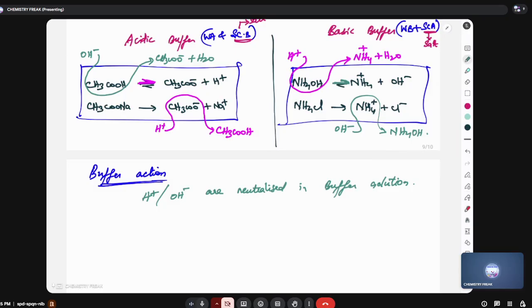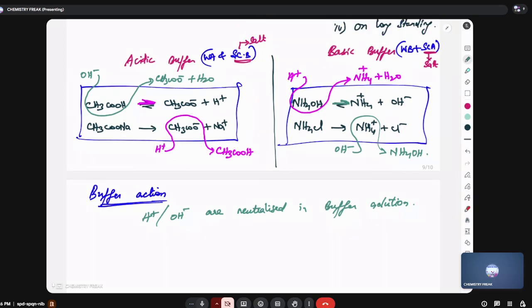Has everyone understood this? Now, finally, I'm going to speak about another thing called buffer capacity. Sir, what is buffer capacity? You can add a small amount of acid and the pH will not change. How much you can add, that extent measures buffer capacity.